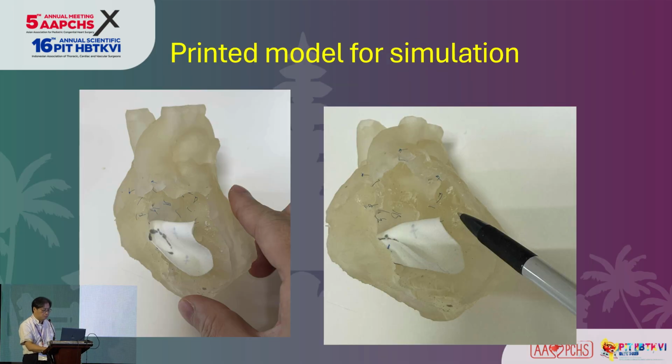So this is a printed model, so we can practice on the model, and then we figured out we need to do a subcoronal resection or subpulmonary resection for the pulmonary stenosis, and the patch should be relatively quite curved to reconnect the VSD to the aorta, and relatively long. So in the operation, we used the multiple patch technique with a curved graft and two segments to connect the VSD to the neo aorta.